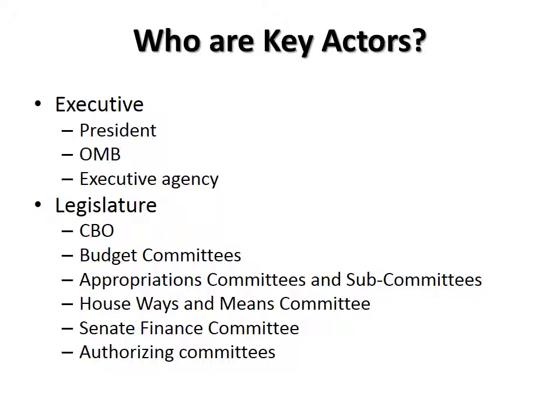The executive actors include the President, the Office of Management and Budget or OMB, and also the executive agency heads. Legislative actors in turn include the Congressional Budget Office or the CBO, the budget committees, the appropriations committees and their subcommittees, the House Ways and Means Committee, the Senate Finance Committee, and also authorizing committees in both the House and the Senate.